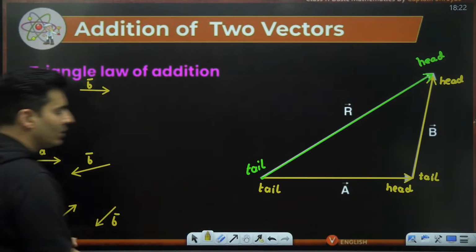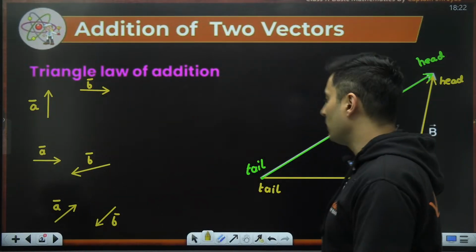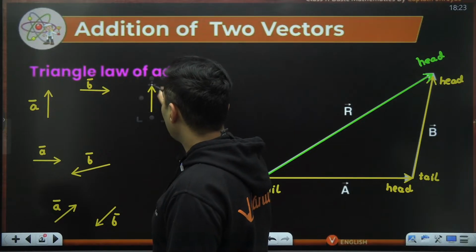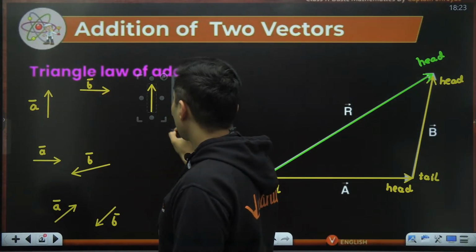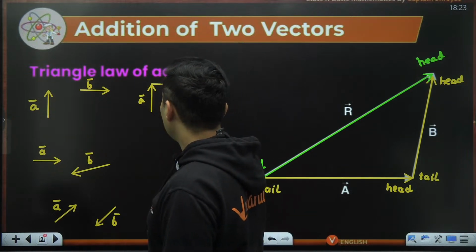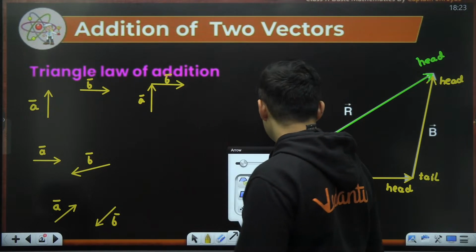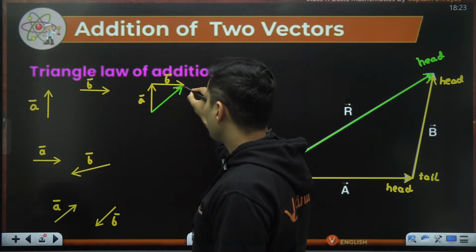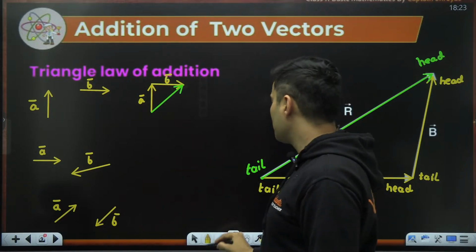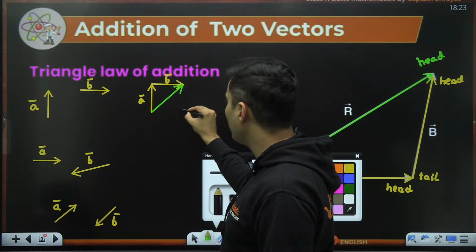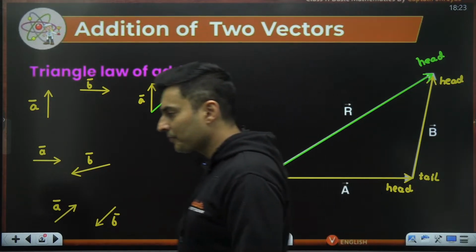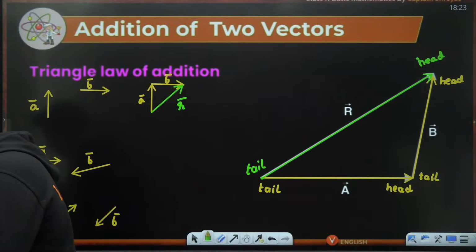So in all the cases, I want to use triangle of vector addition and see how the resultant looks like. So start off by any vector. Let's say I start with vector A. Tail to head, take B's tail, and then end it over here. That's it. So this is vector A, this is vector B. Now the missing side will be the resultant. You should just form a triangle. So two sides will be known. The third side, which will be unknown, you can find by just joining them properly. So this is going to be my resultant. So A and B can be replaced by one single vector over here. Is that right? Okay. All right.